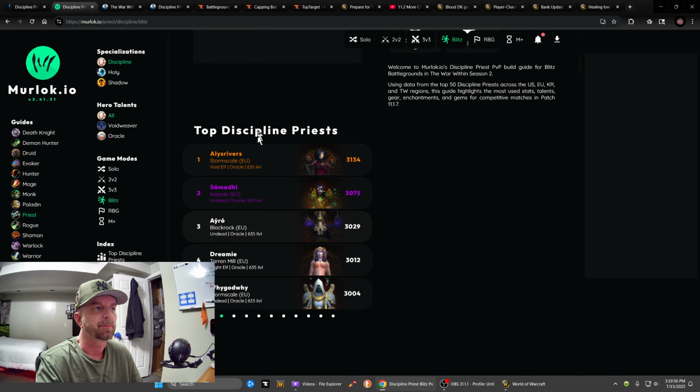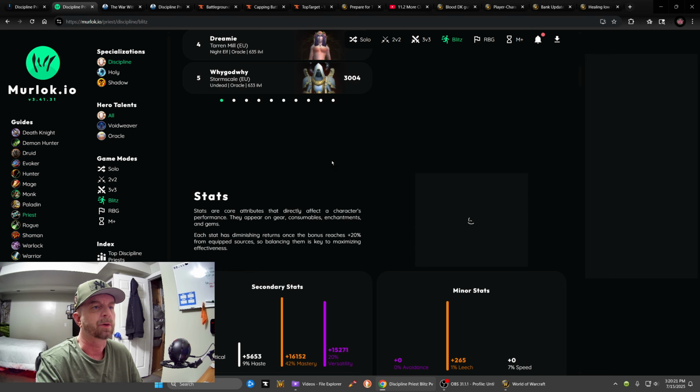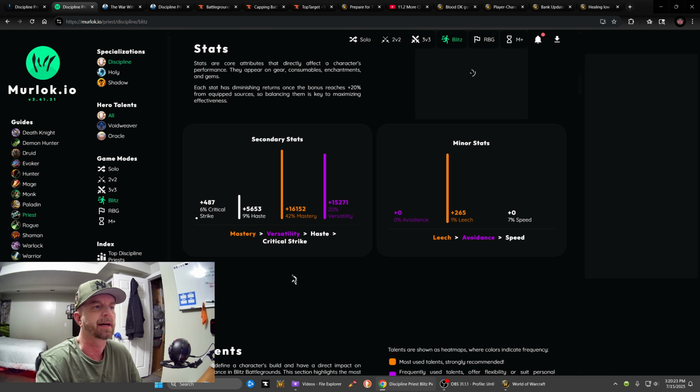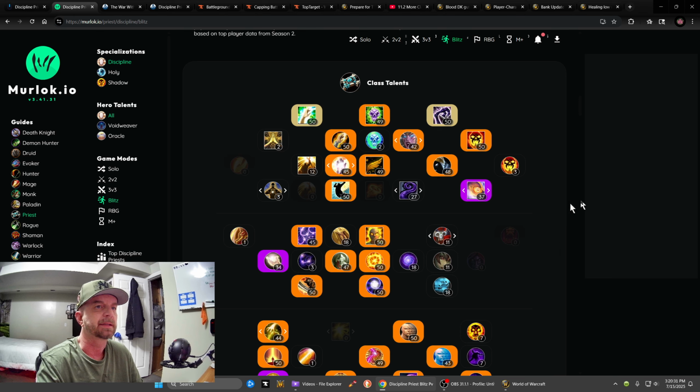Here's the leaders in rating. This priest is 31-34, but looks like there's several pages of them, so it's probably 5 or 10 pages, and each one's Oracle. If you take notice, we'll get to more on that later, but you can scroll down and see stats like what they're saying you should prioritize, and then they give you details of talent build.